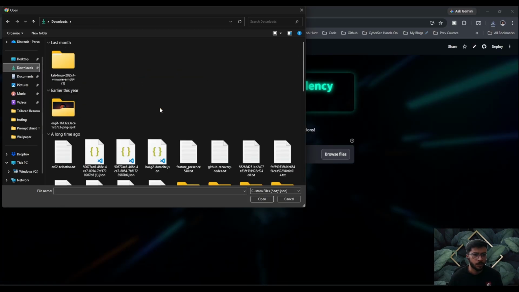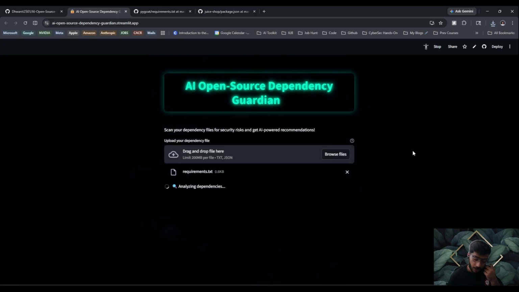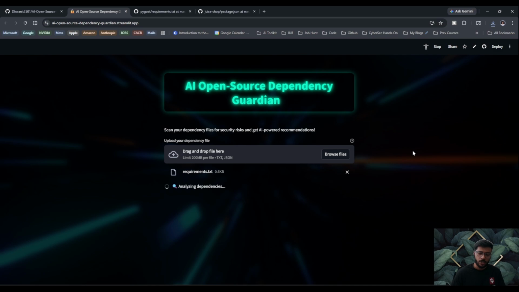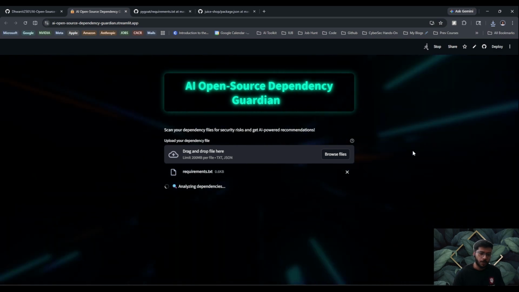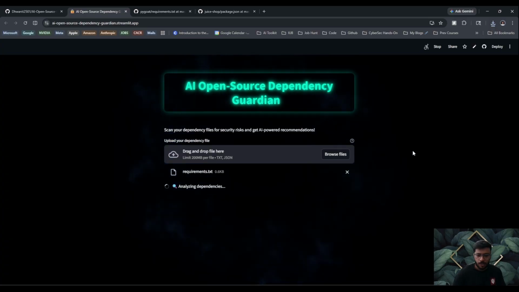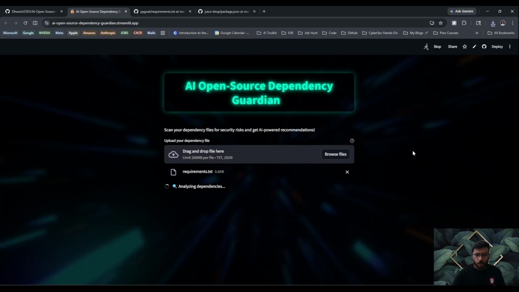All right, so I'll start with the requirements.txt file. It basically takes some time to scan those dependency files because it makes API calls to the OSV database in order to identify if a package is vulnerable or not. And then the whole context goes to Gemini, which provides us with all sorts of analysis. So let's wait for some time.